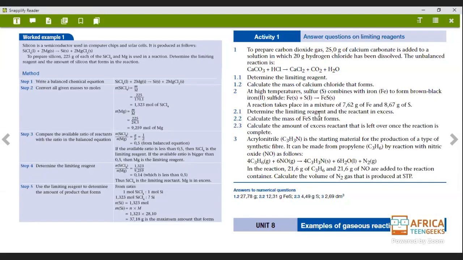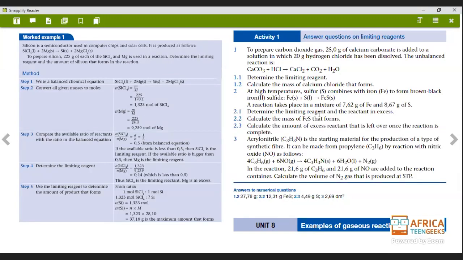Okay, so on number 2.3, they say calculate the amount of excess reactant that is left over once the reaction is complete. Okay, do you get what that means? So it means that you're going to have a reaction, you're going to have your limiting reagent, and you're going to have your reactant in excess. But you're not going to use all the reactant in excess because some of it is going to be left behind because the limiting reagent is limited.